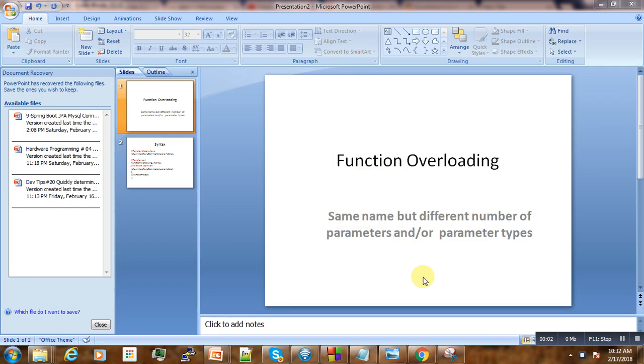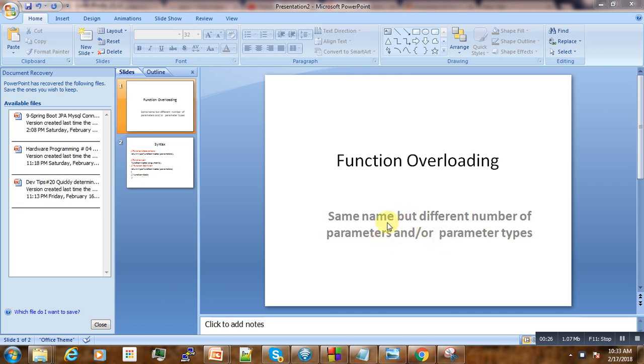Hi, today we are going to talk about one of the best features of functions in C++, that is function overloading. Because so far we said that two variable declarations, for example, cannot have the same name. We cannot say integer a and then declare another variable like float a. But in functions it is quite different.